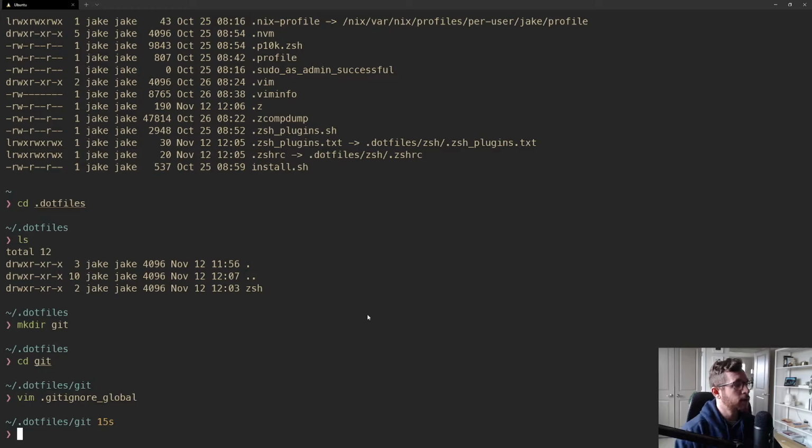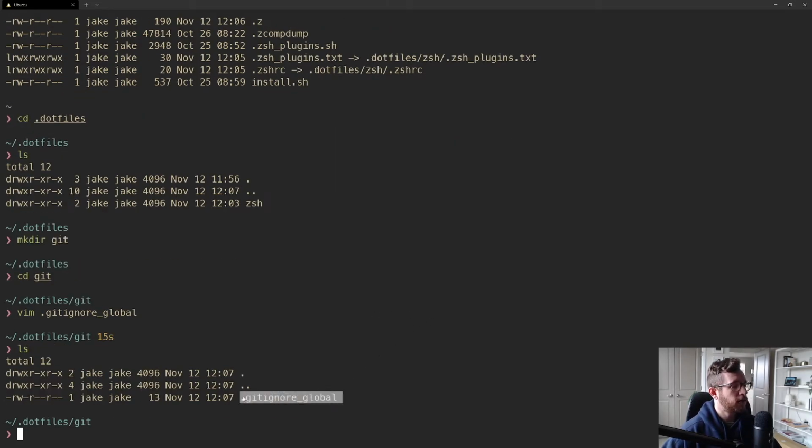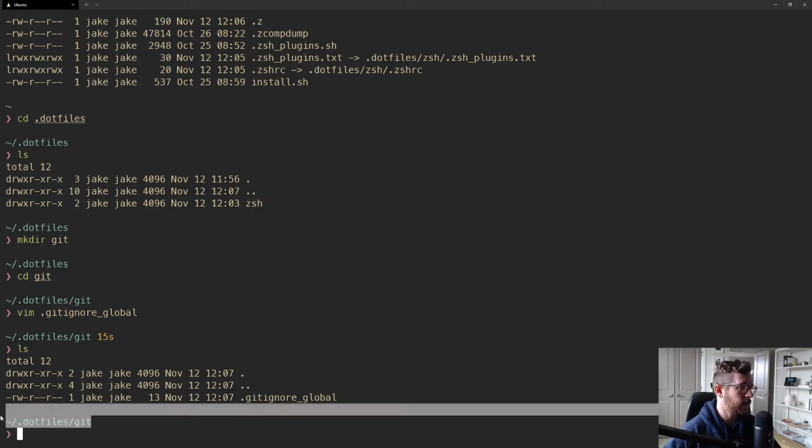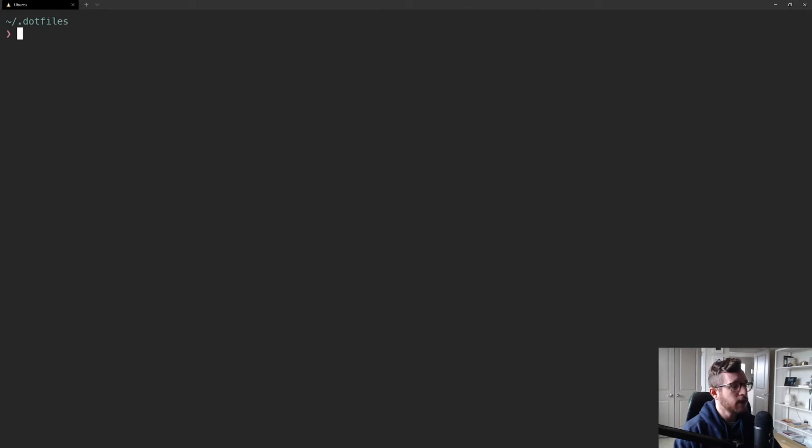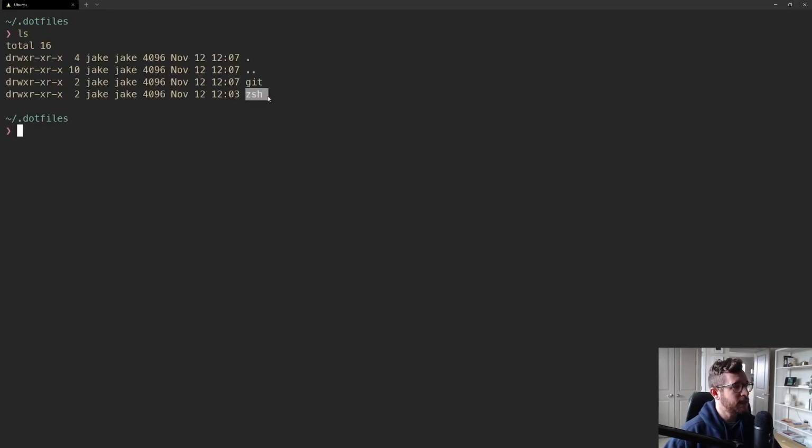The thing though is that this gitignore_global file needs to be in my home directory, and currently it's not. It is inside of this directory. So if I pop back out into the .files folder, you can see I have my zsh package, and now I have a new package called git.